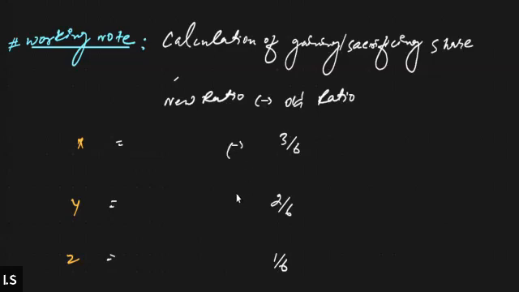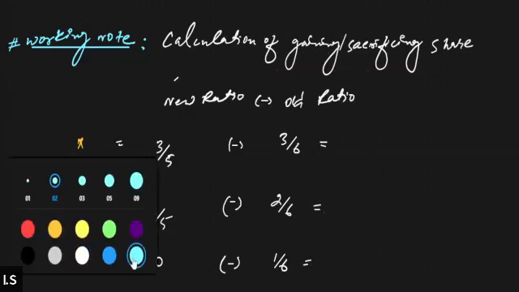And since Z is retiring and the question is not telling us in what proportion X and Y will be acquiring his share, we will simply presume that the new ratio between X and Y will be 3:2. That means 3/5 and 2/5. And the new ratio for Z will be 0. Now we will determine their sacrificing and gaining share.